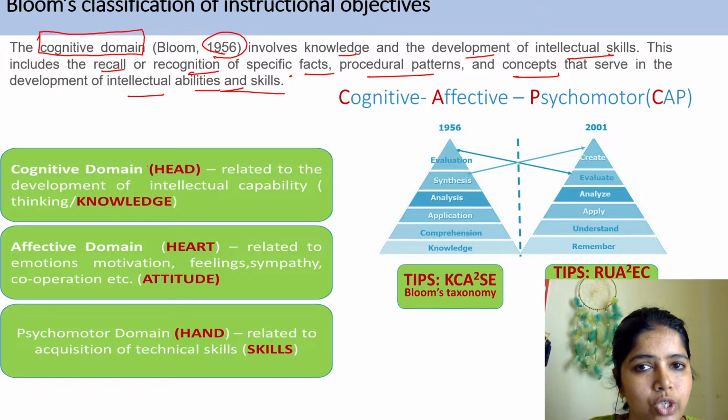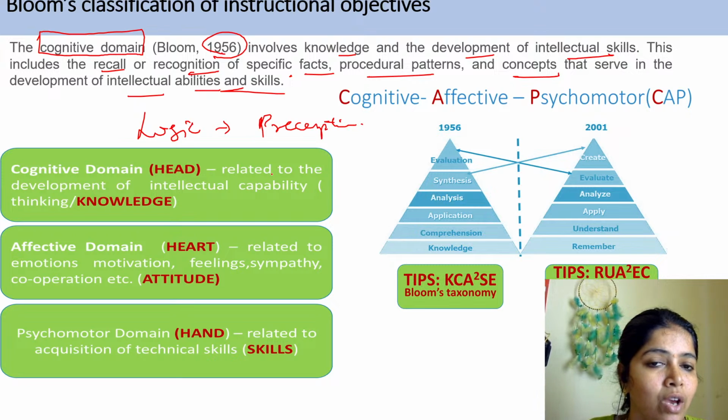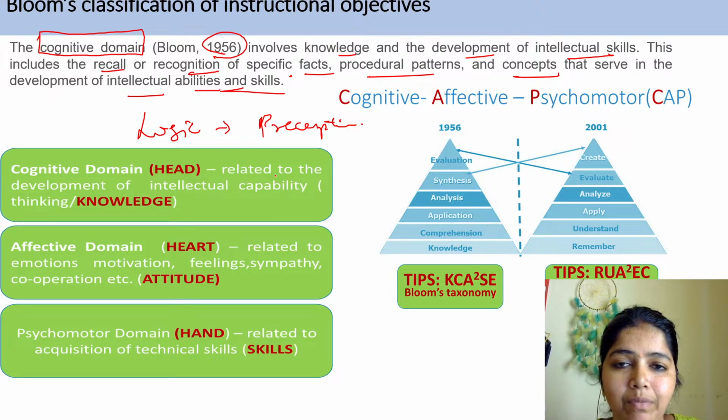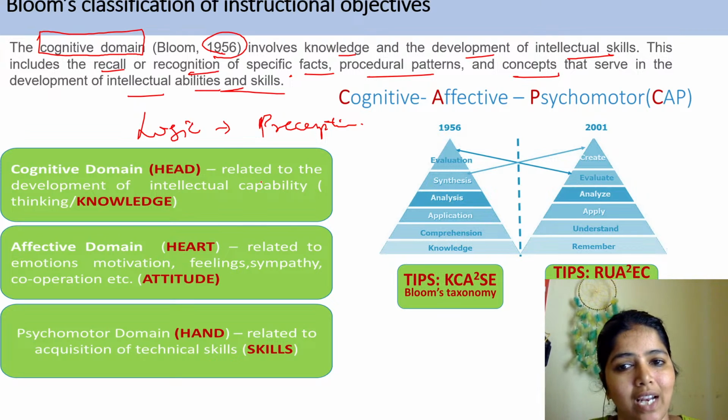How do we get knowledge? Remember, we have studied logical reasoning, and then we have studied perception, Pratyaksh. In Pratyaksh, we gain knowledge through our sense organs, by looking at something, by listening to something, by sensing something, and we recognize things.